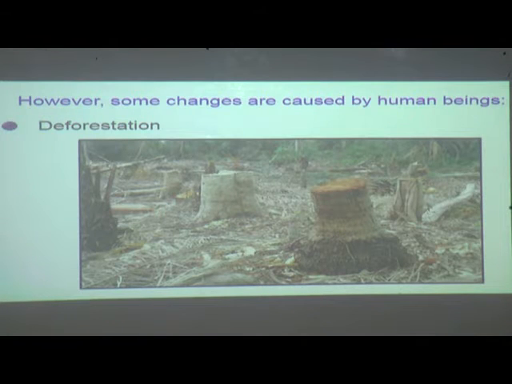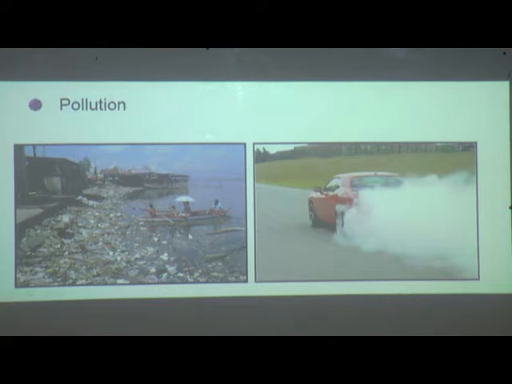In the same way, we have some changes that are caused by human beings. For example, deforestation and pollution. You can see the river gets polluted due to a lot of waste thrown into the river. Who is responsible for throwing all this dirt into the river? We, the human beings, are responsible for the pollution, for the rivers that are getting polluted.